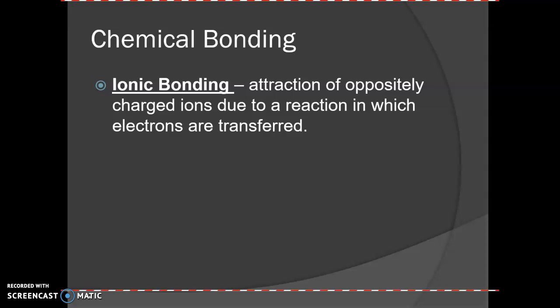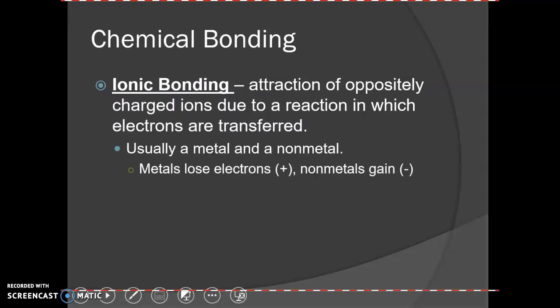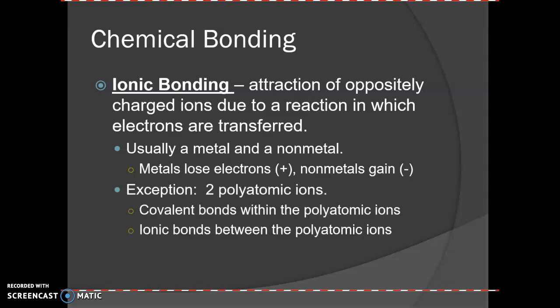So let's just go over a few of these. I know we did some in the review. Ionic bonding is exactly what it sounds like. It involves ions, which are charged particles, and opposites are attracted. It's usually a metal and a nonmetal, so metals usually lose their electrons, nonmetals gain them, and so it's a perfect marriage where you get a positive and a negative.